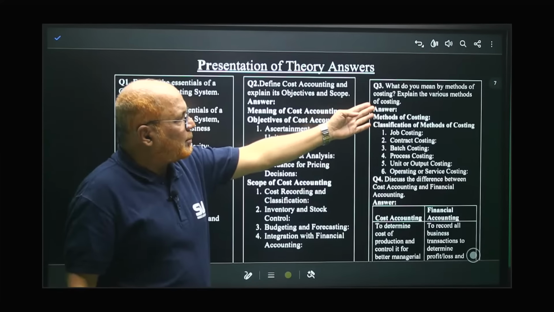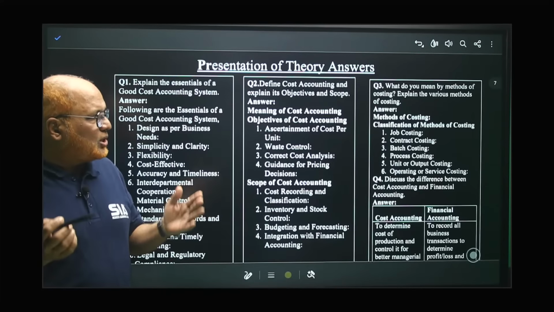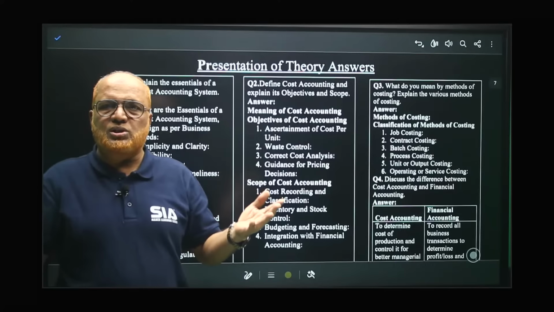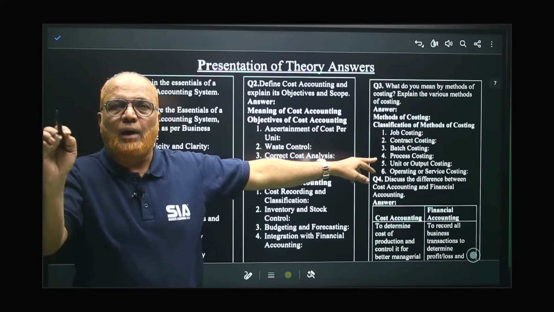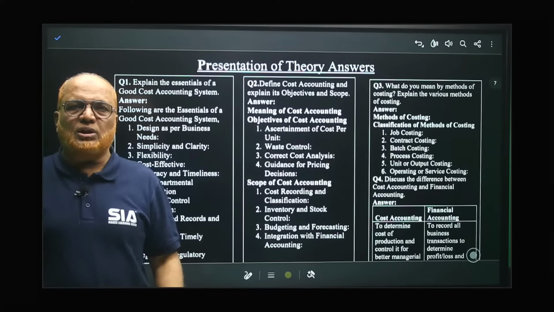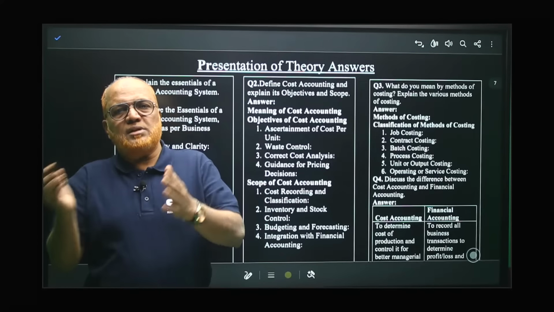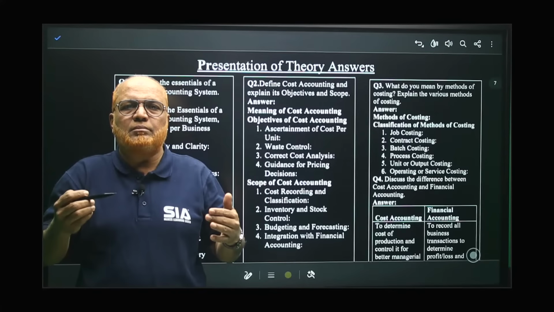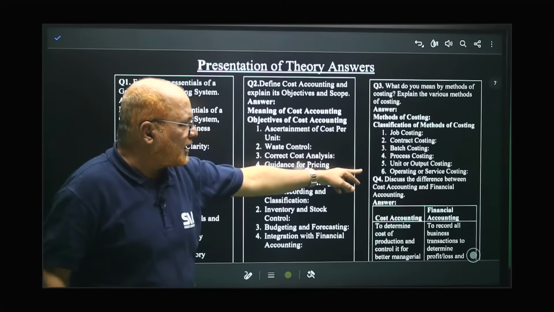Similarly, what do you mean by methods of costing? Different methods are there: job costing, contract costing, batch costing, process costing, unit and output costing, operating costing. Like this you should take side headings, and you have to elaborate. Like, what is job costing? It's a costing for a job, where every job is a unique, different job. So we should write some lines on each, in side heading form.